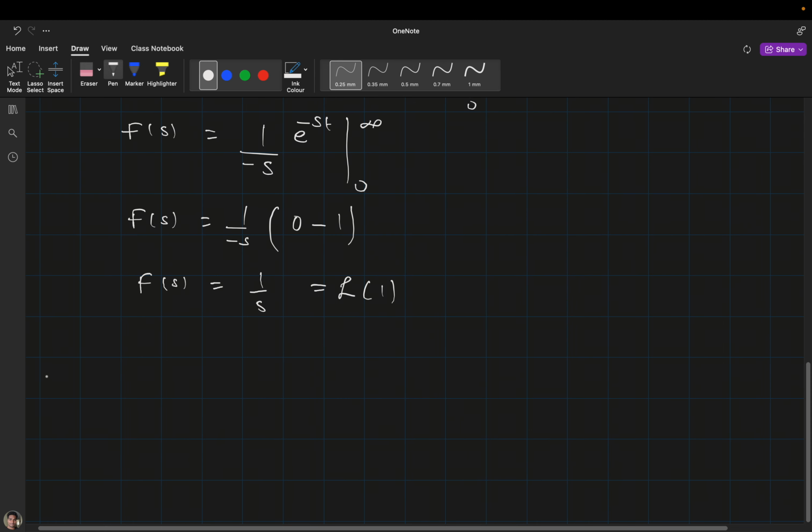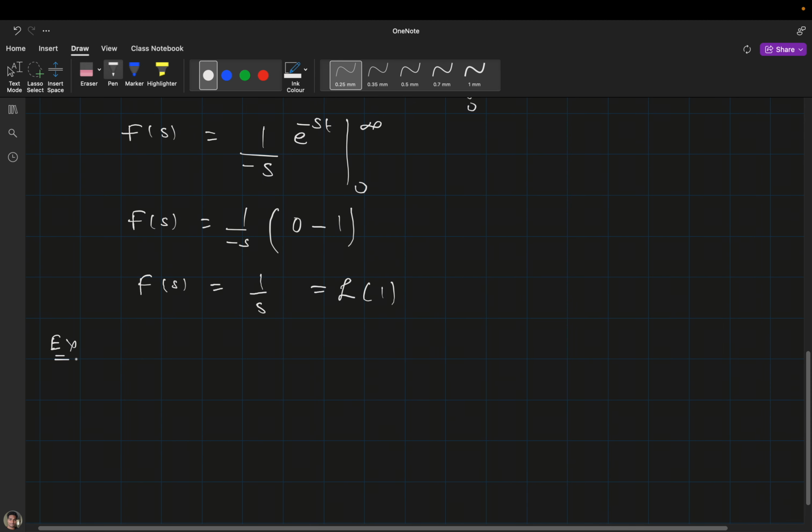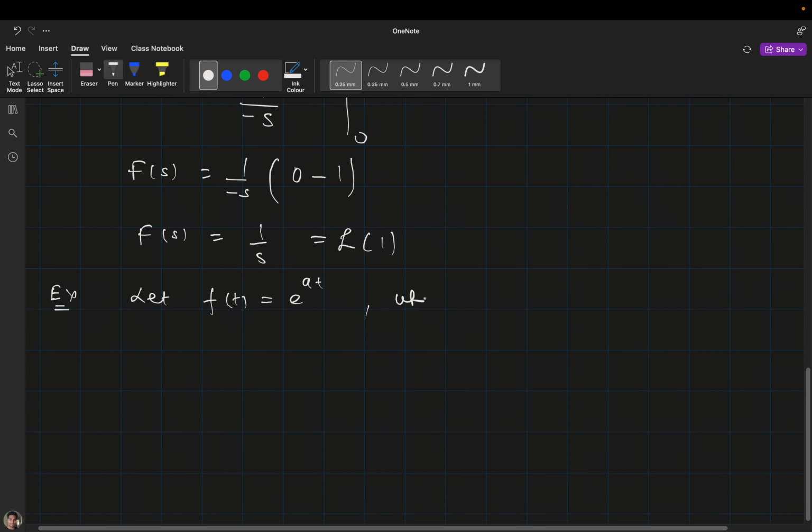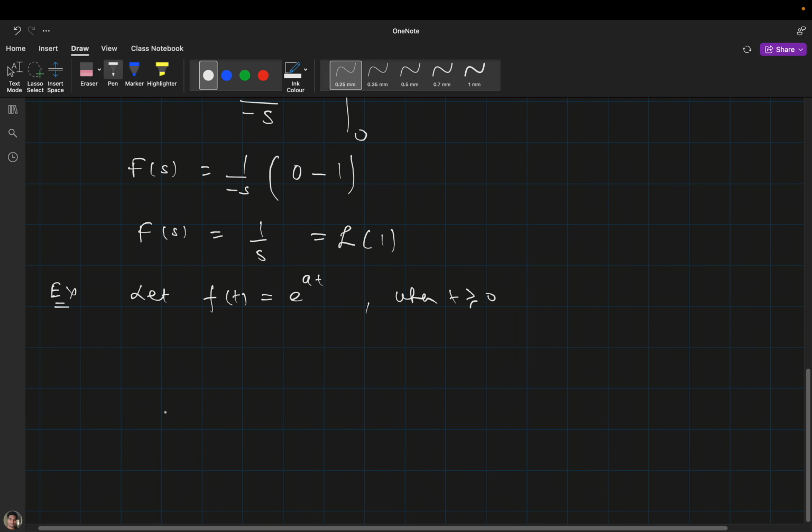Okay, now let's take another example. Suppose we have f(t) equal to e raised to the power a t, when t is greater than or equal to 0. Now we have to find the Laplace transform in this case. So it will be nothing but Laplace of e raised to the power a t, and simply you can write the integral from 0 to infinity of e raised to the power a t multiplied by e raised to the power minus s t dt.